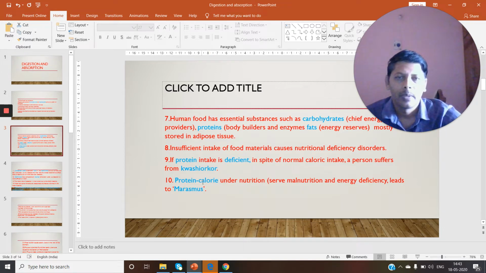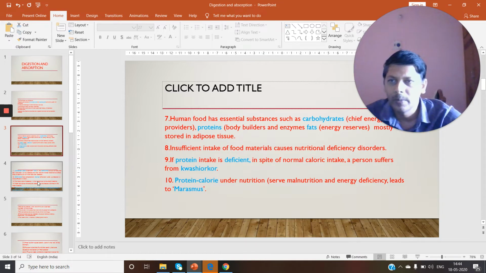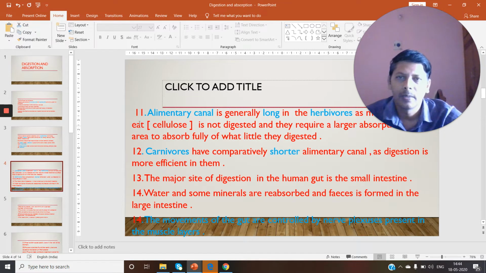Next one, another nutritional deficiency disorder, that is marasmus. Protein calorie undernutrition or protein calorie malnutrition causes a disease called marasmus. We will learn more about that in the coming lessons. We move on to the next slide.